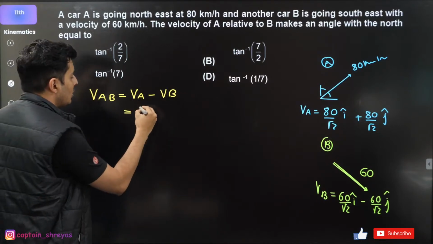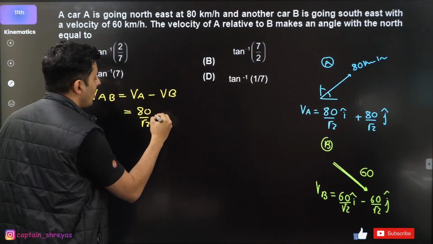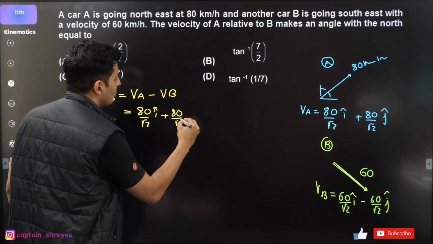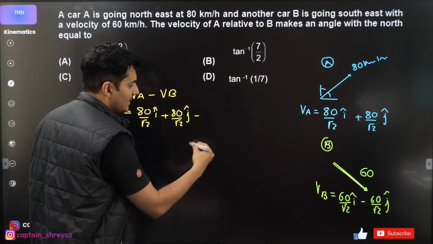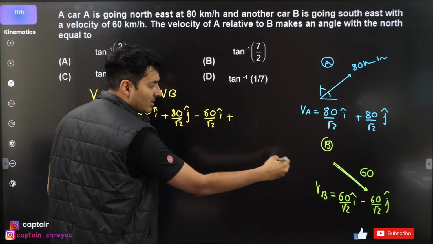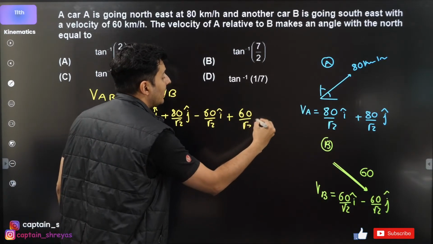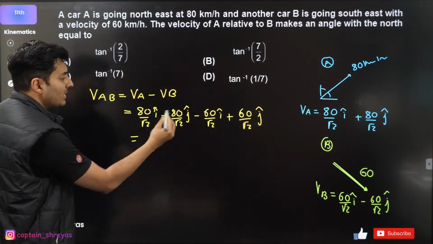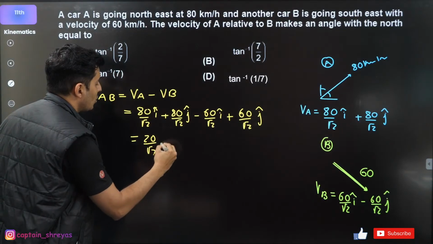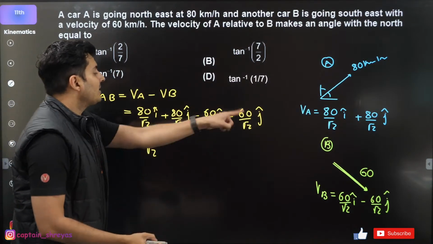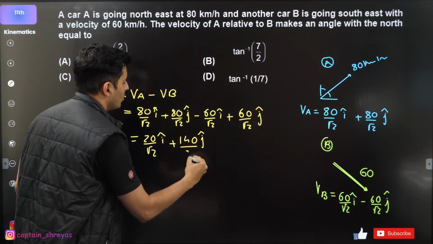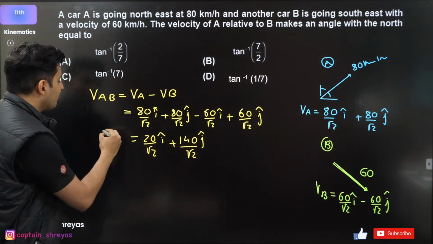So what is VA? VA is this guy. So it will be 80 by root 2 i cap plus 80 by root 2 j cap, minus this guy, 60 by root 2 i cap, minus becomes plus 60 by root 2 j cap. 80 minus 60, 20, so this will become 20 by root 2 i cap. 80 plus 60, 140, so this will become 140 j cap by root 2. Okay, now this is VAB.